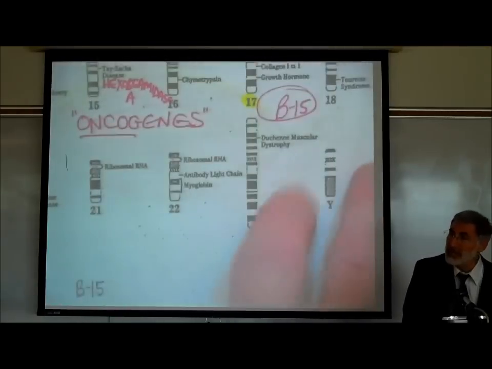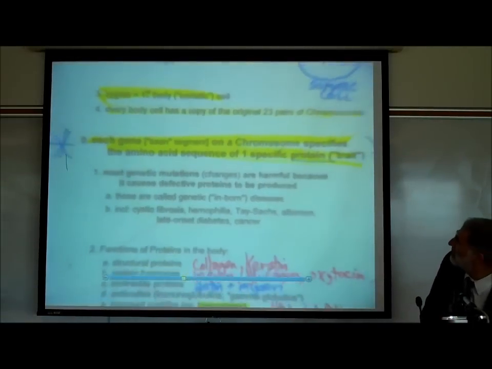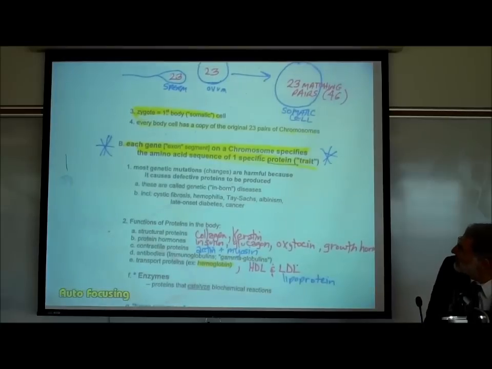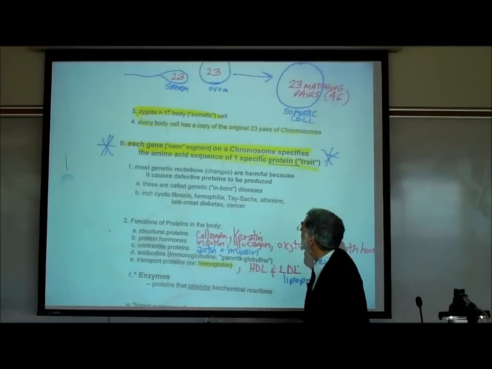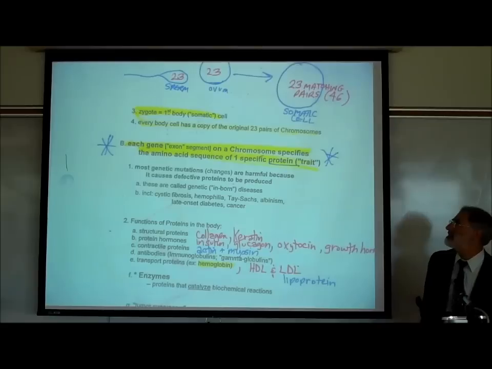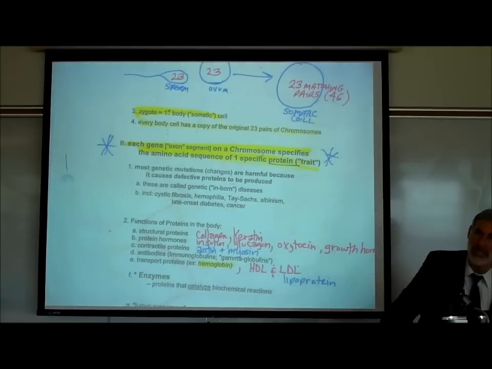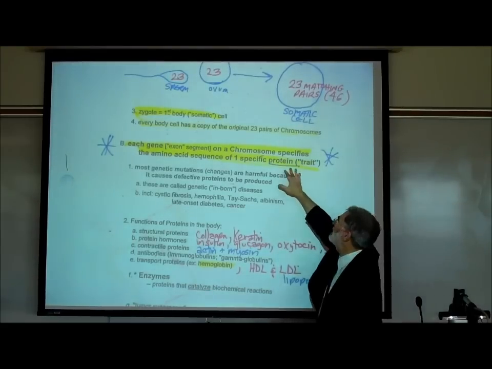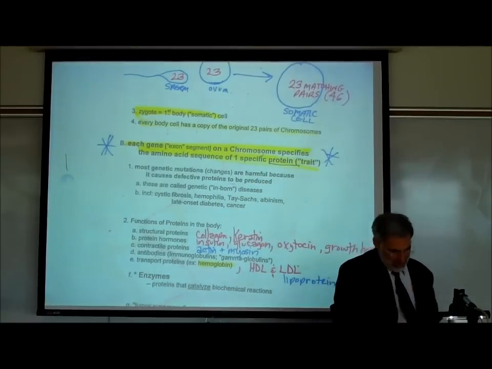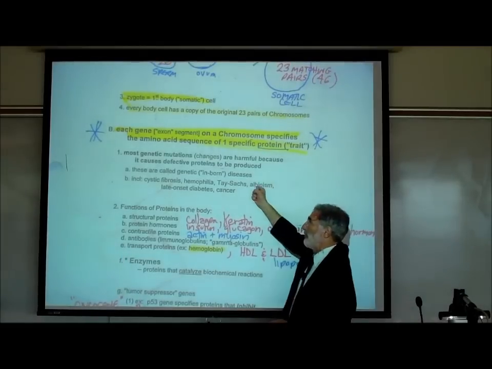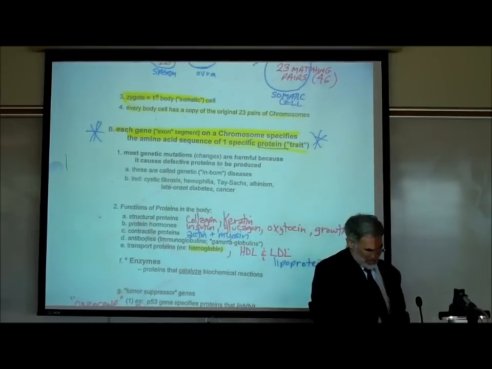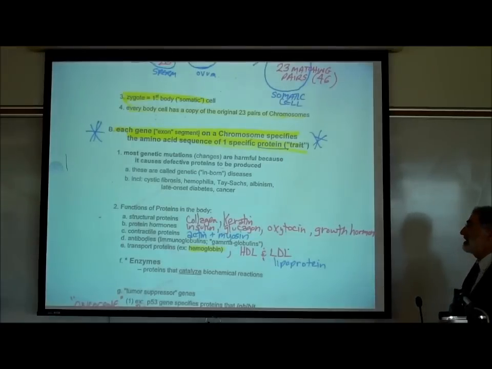All right, so we have just been reviewing genes. Let's go back to page B13. So now this ought to make sense. Each gene, which is also known as an exon segment on a chromosome, specifies the amino acid sequence of a specific protein. That's really what the gene is for, the instructions for building a protein, the amino acid sequence. Most genetic mutations, defects in the gene, are harmful because they cause the production of a defective protein. So the defect in the gene leads to a defective protein.